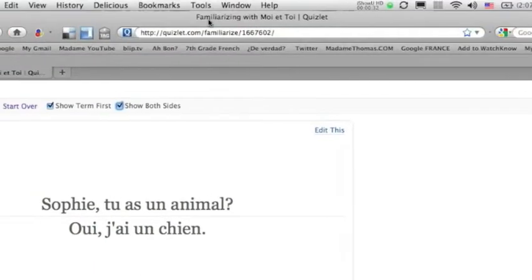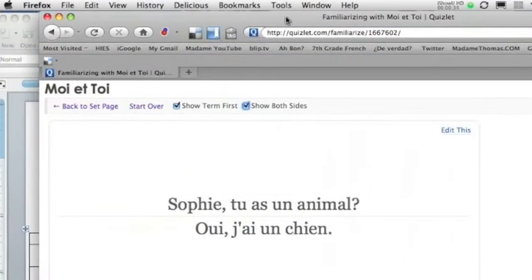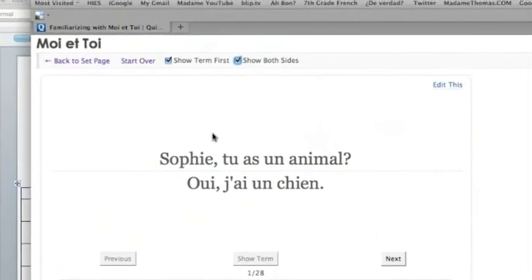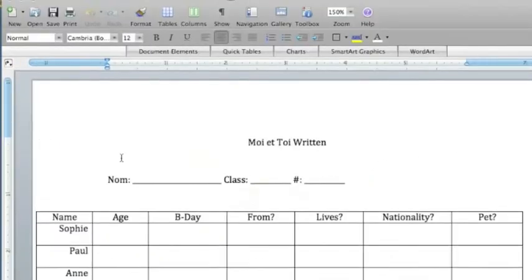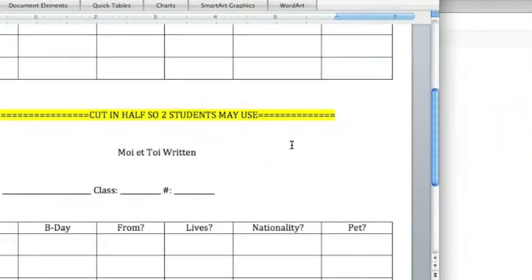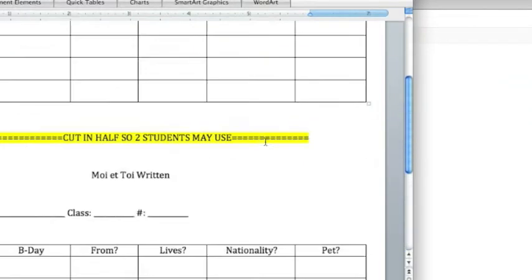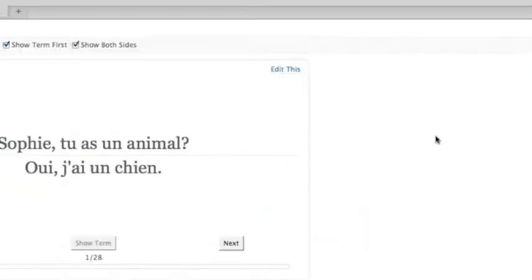So you see a question here. Sophie, tu as un animal? Oui, j'ai un chien. I show this to the students on the smartboard and they already have this sheet in front of them, and I actually cut this sheet in half. So they have a half sheet in front of them.